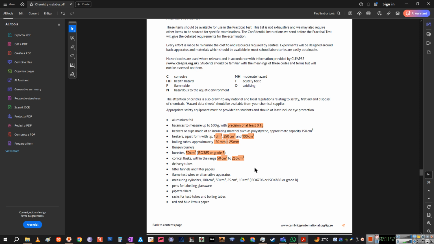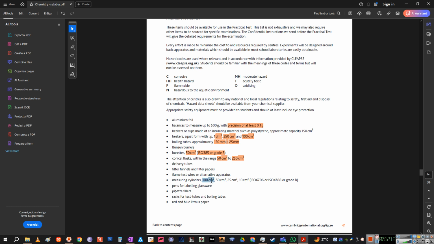We also have a 25 ml, say centimeter cube is ml, by the way, but we don't have 25 ml included in IGCSE, so you cannot write that you use a 25 ml conical flask to dispense 25 ml of the liquid. No, that would be considered incorrect. I'm telling you the exam requirement over here.